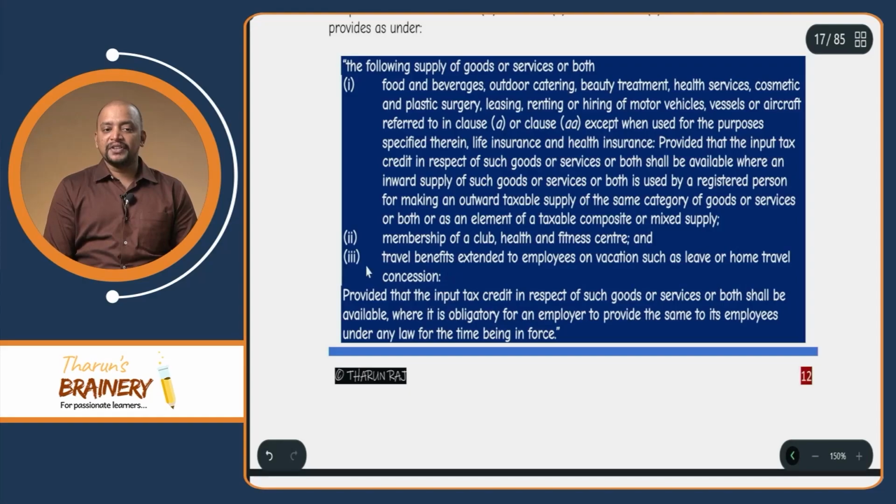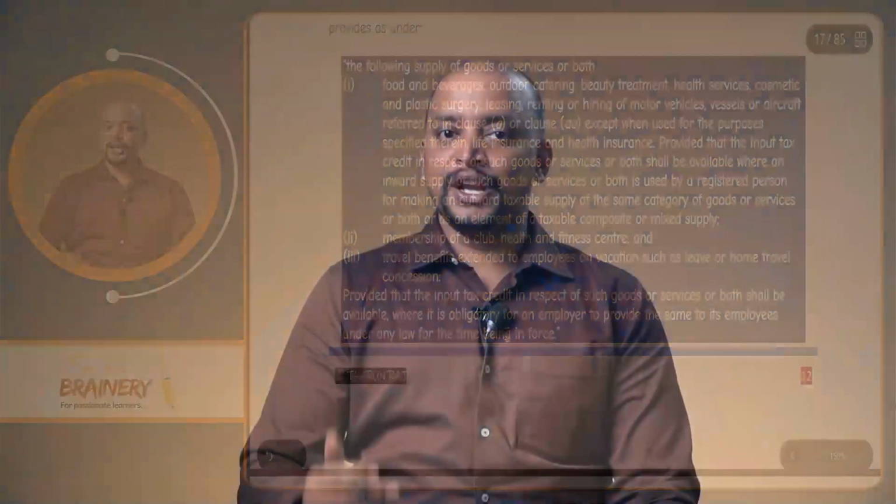Now they have given one proviso. That proviso says, provided that the input tax credit in respect of such goods and services shall be available where it is obligatory for an employer to provide the same to its employees under any law for the time being in force. Now, the question is whether that proviso is applicable only for the last point, or is it applicable for all 3 points: food and beverages, membership of a club, and travel benefits?